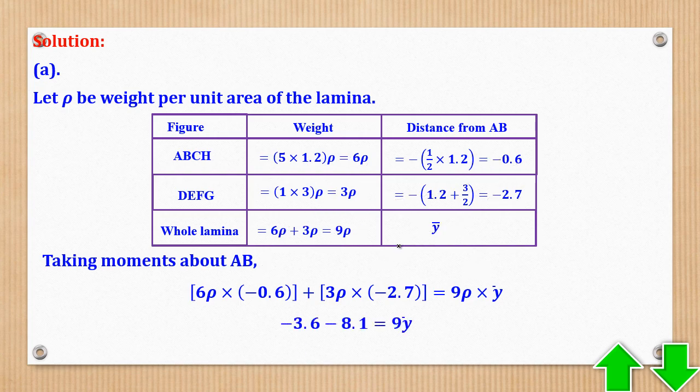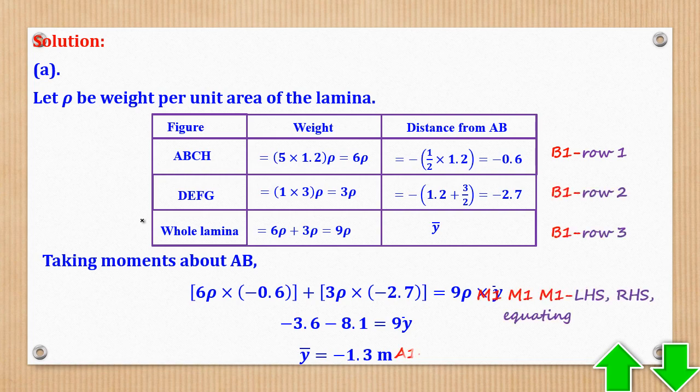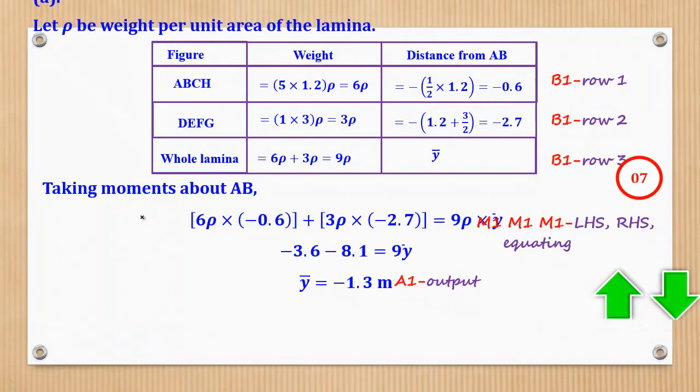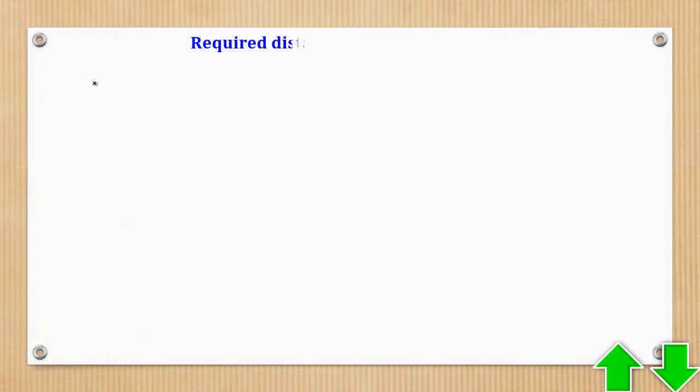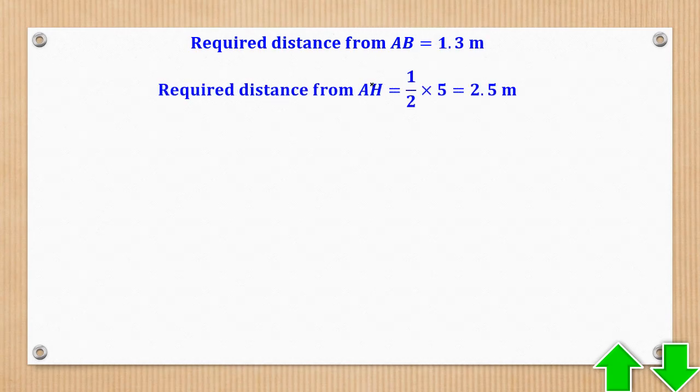Simplifying gives that, therefore y bar is that. So the required distance from AB is 1.3 and the required distance from AH is 2.5.